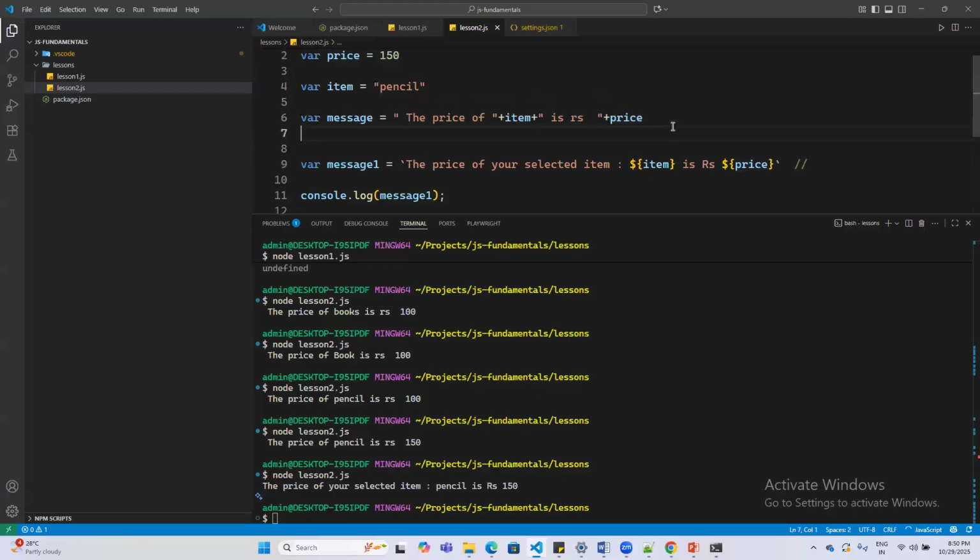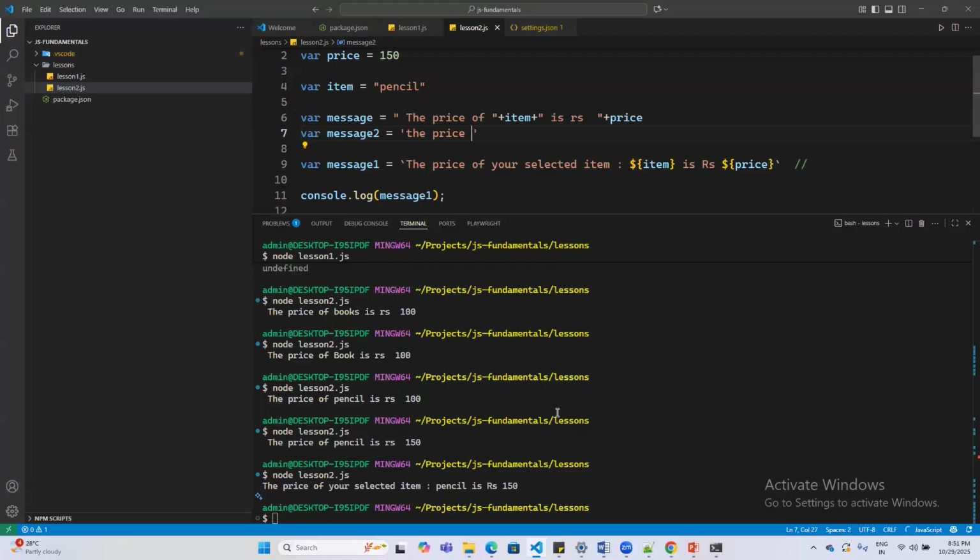If I just use a single quote, the price of mentioned, and then I can add plus item. I think that also works. I believe so, but we can just try it out whether we have any restrictions. You can follow either double or single quotes. So that also works. Single quotes also work. I showed you in the example.